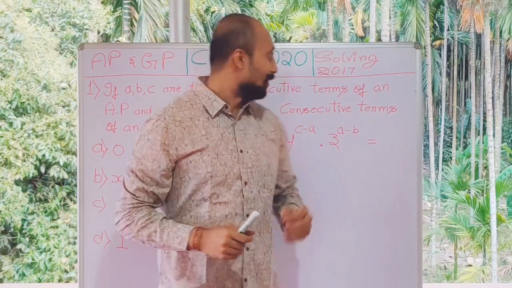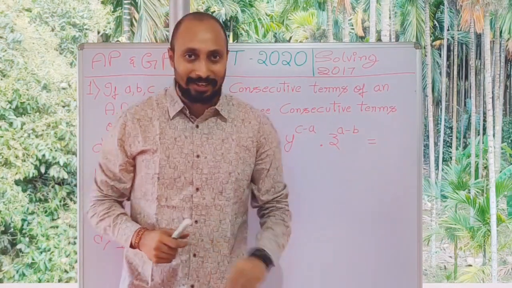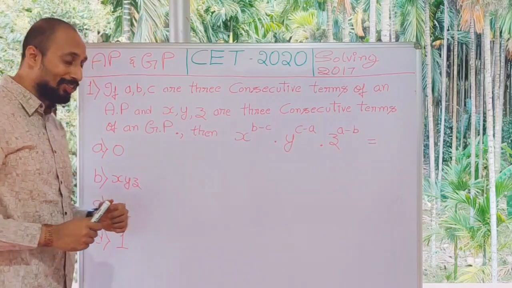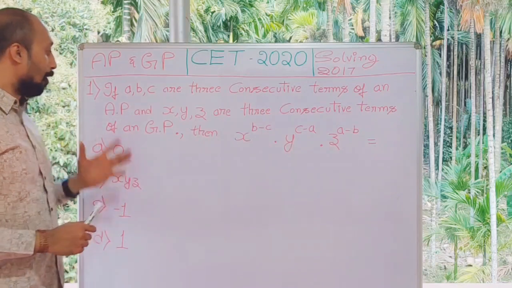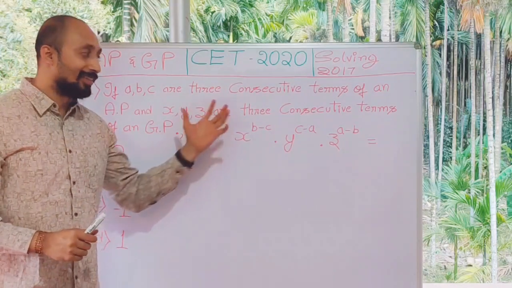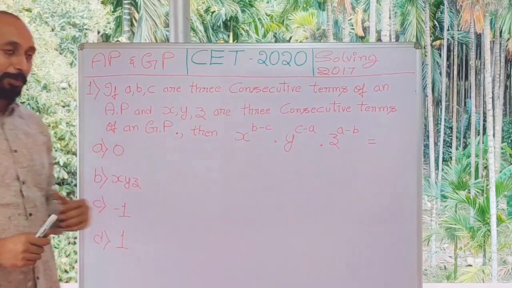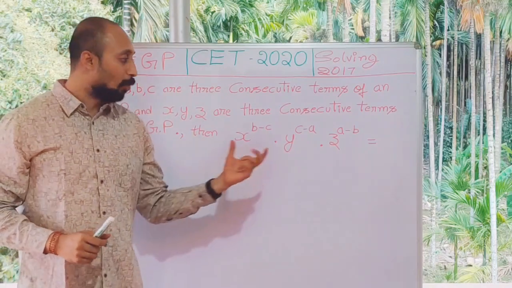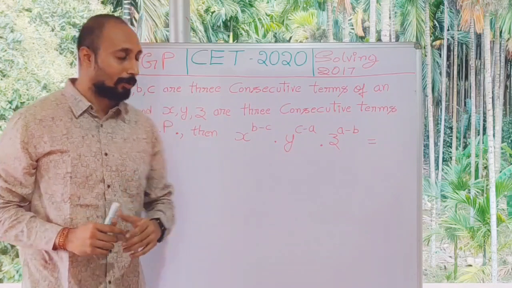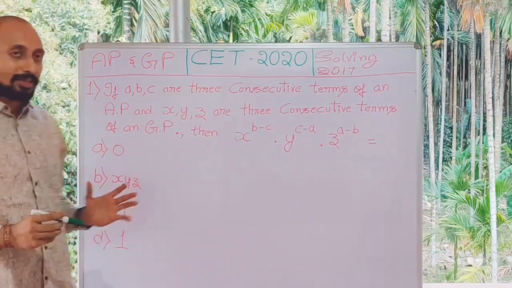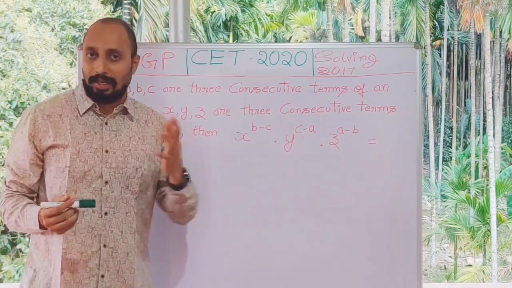The only question from 2017. So what does the question say? A, B, C are 3 consecutive terms of an AP and X, Y, Z are 3 consecutive terms of a GP. Then X to the power of B minus C, Y to the power of C minus A and Z to the power of A minus B is equal to what? To solve this, I feel you can take an example.